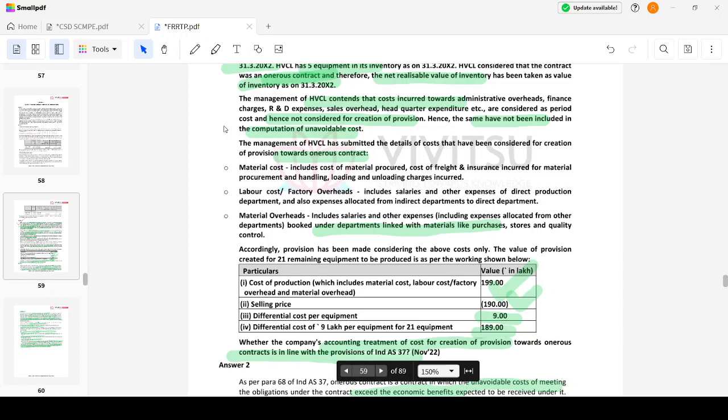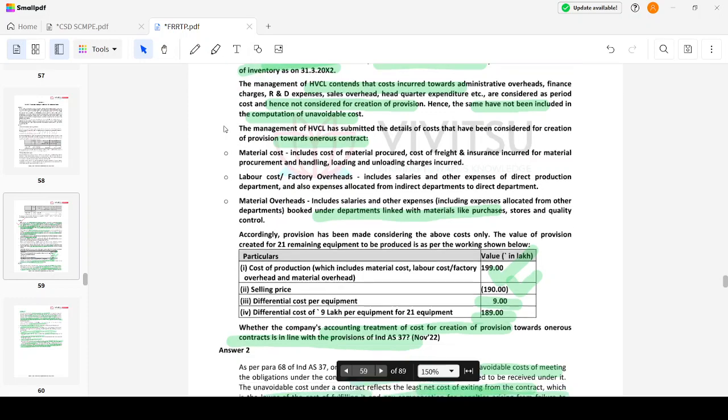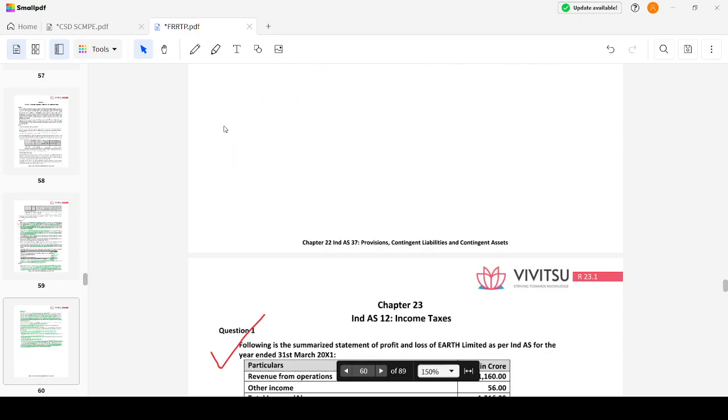Those are directly variable, and the other overheads which are incurred are considered as period cost and are not included in the cost of inventory. That's why the calculation done by HPCL is very much proper, as they have included only the costs that are variable in the calculation of the onerous amount and not the period cost. Clear? So now let's move on.